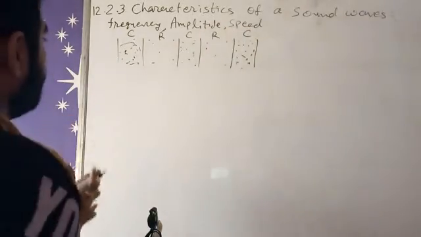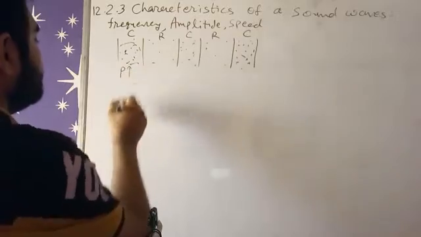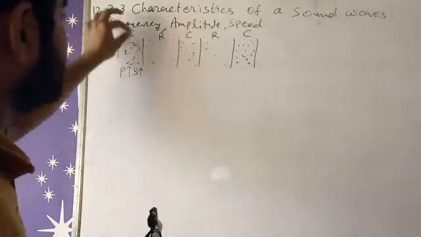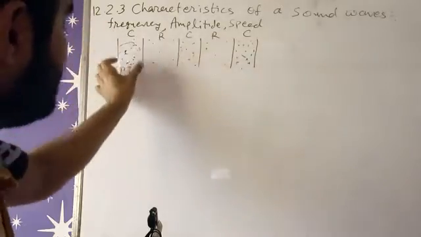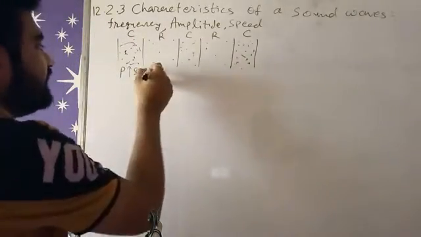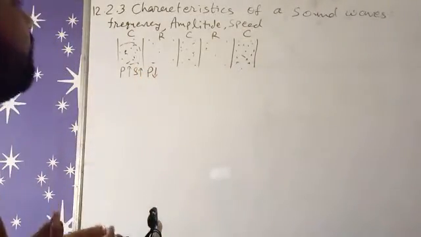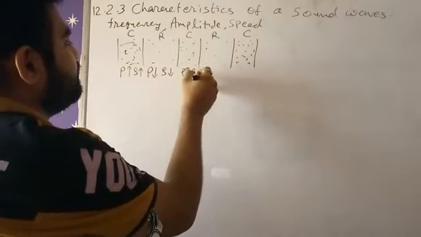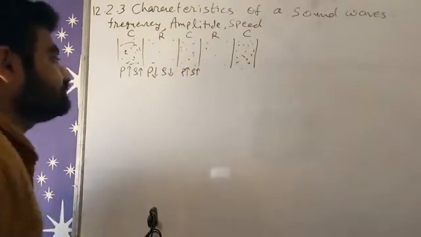Now we know that pressure will be higher here, and density is also higher because there are so many air molecules inside one small area. Here pressure will be decreased because molecules are very far away from each other. Density will be decreased, pressure will be increased, density will be increased, and so on.